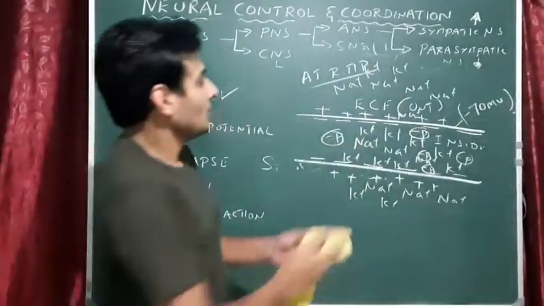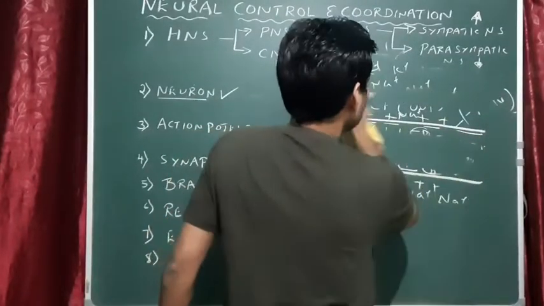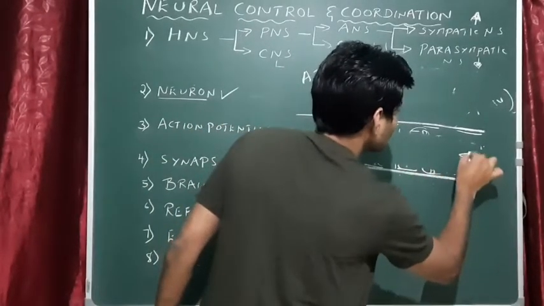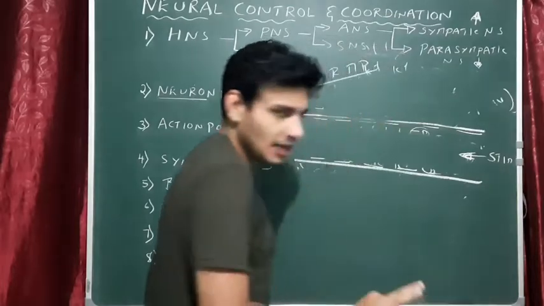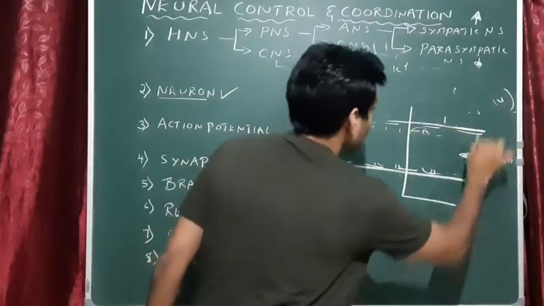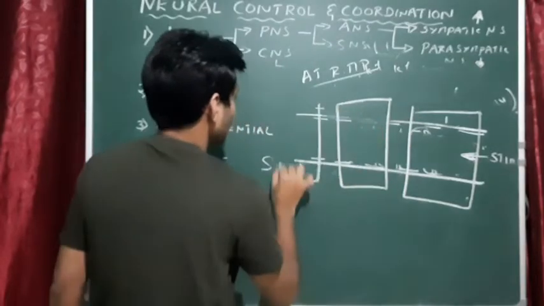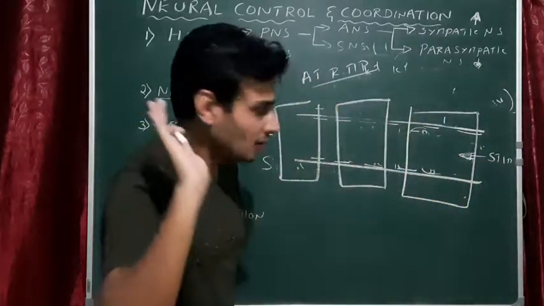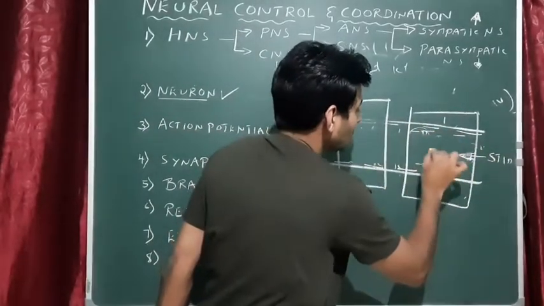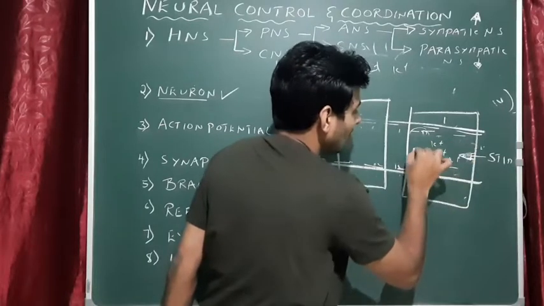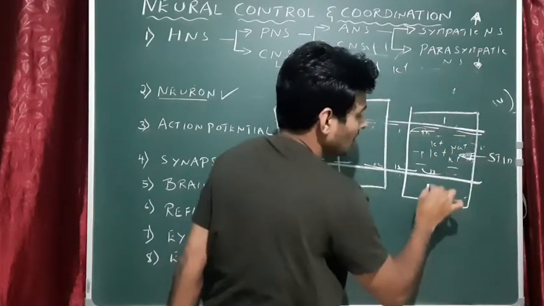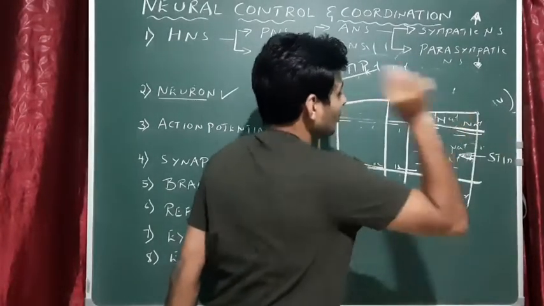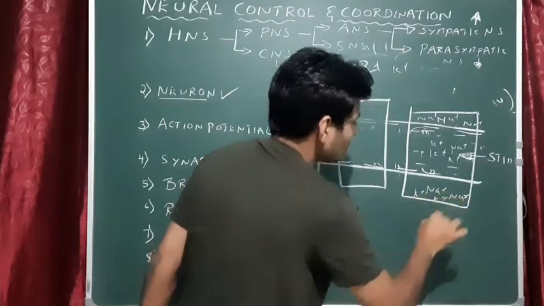So now, let us imagine we have one stimulus here. When a stimulus arrives to region A, let us divide this neuron or axon into three parts, A, B, C. So here stimulus arrives at a particular part of the axon, and we already have negative charge, more potassium ions here, and negatively charged protein, less sodium ions. But outside we have more sodium ions. Always remember this. I will take some time. At the same time, potassium ions are also there, but less.